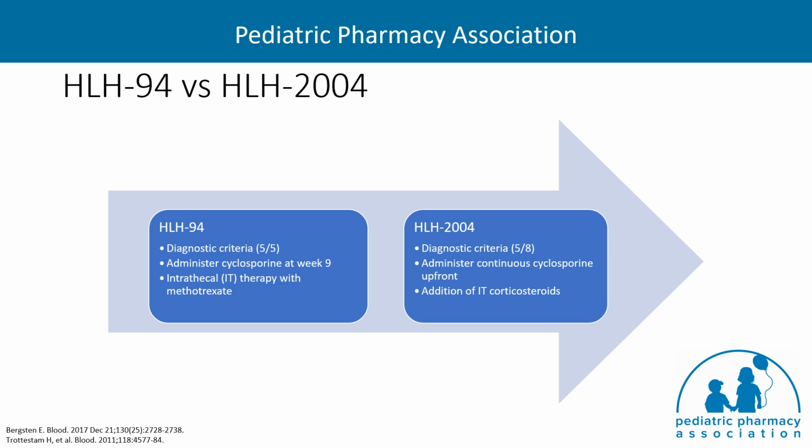Additionally, due to high mortality during weeks 1 to 8 in the HLH 94 protocol, treatment in the 2004 protocol was intensified by administering cyclosporin up front, which aimed at increasing immunosuppression without inducing additional myelotoxicity. And regarding intrathecal therapy, given the beneficial systemic effect of corticosteroids, they were added to the intrathecal methotrexate treatment, which is recommended for a subset of patients.